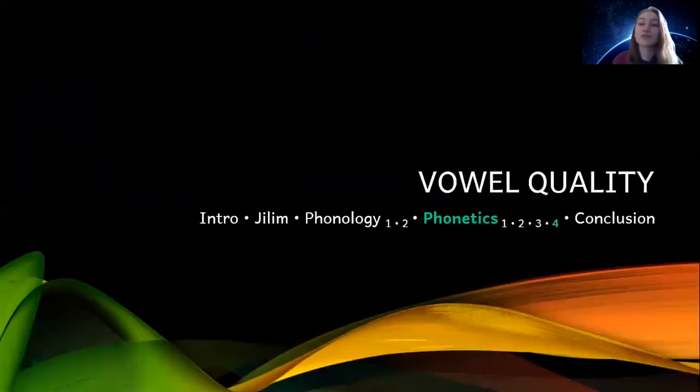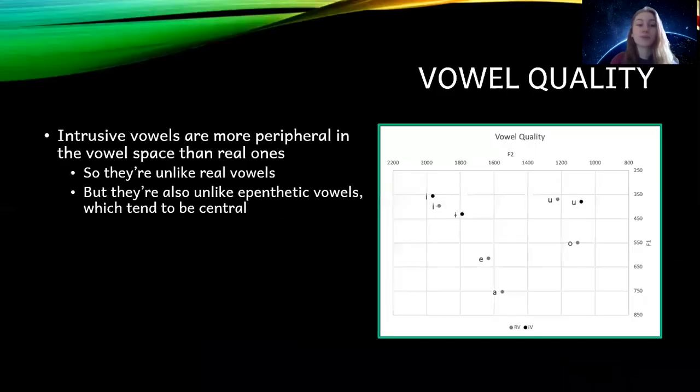Next thing we'll talk about is vowel quality. We found that intrusive vowels are actually more peripheral in the vowel space than the real ones. As you can see on the vowel chart, the darker colored points represent the intrusive vowels and the lighter colored points represent the real vowels. So the intrusive vowels have more extreme F2 values, meaning they're being produced farther forward and farther back in the mouth.